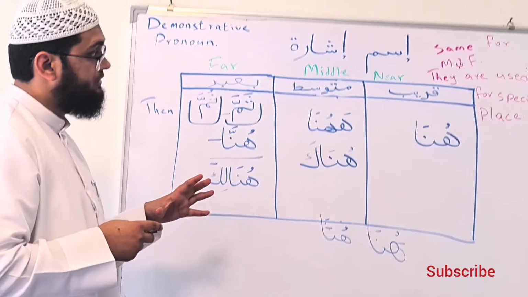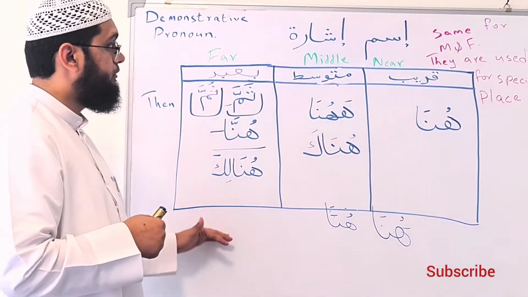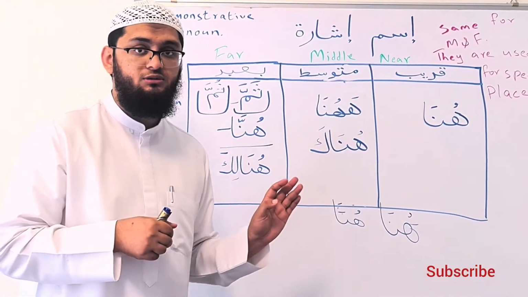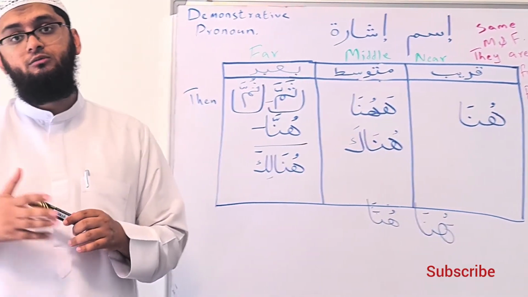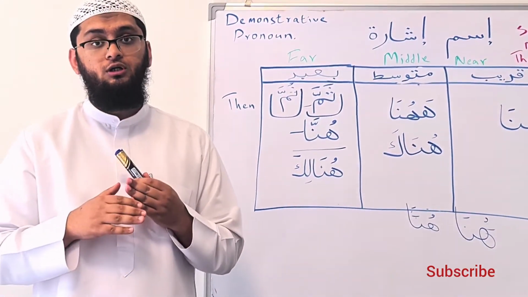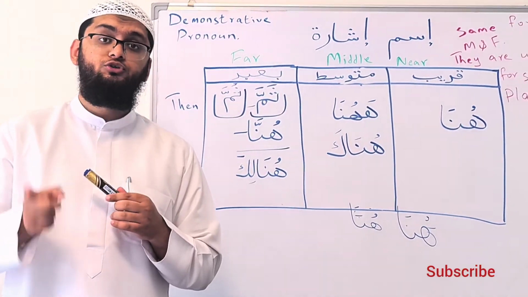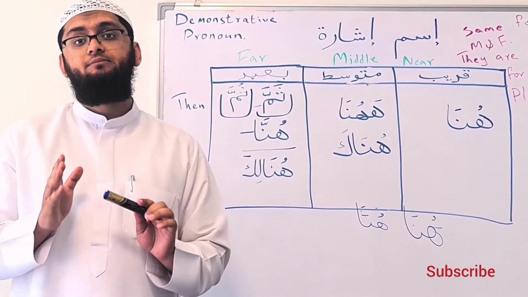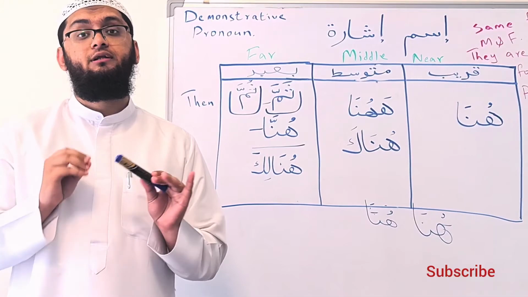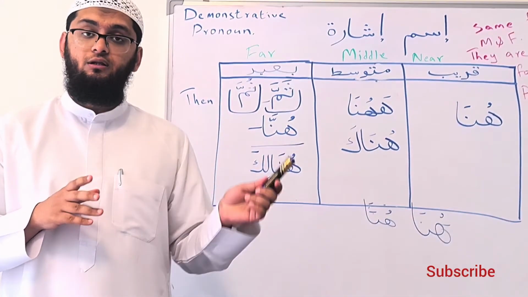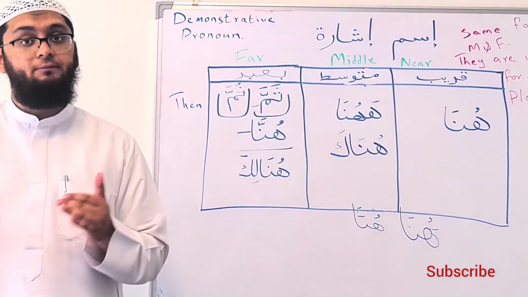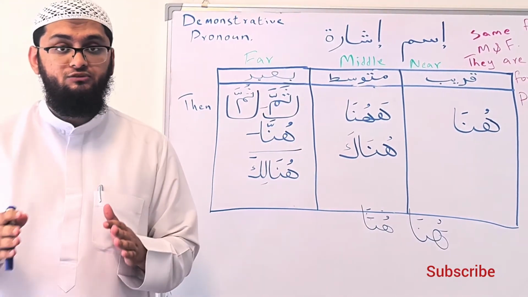So these are the words of Ism Ishara, and by this we are ending the topic of demonstrative pronouns. For the next topic, we will start Ism Mawsool, which is one of the most important topics in the Arabic language, especially in the types of Ma'rifah. So stay tuned with us for our next video.